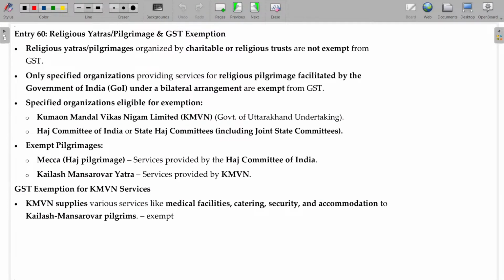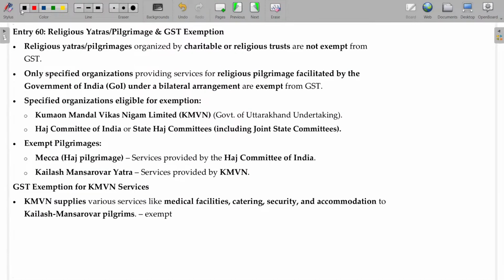60th entry. This is all about religious yatra and pilgrimages, like Hajj pilgrimage services, Kailash Manasarovar Yatra. These two services are most probably exempted. Especially Mecca and Hajj pilgrimage services provided by the Hajj Committee of India. Understand? So, Hajj Committee of India, and there may be private committees for arranging the pilgrimage services to visit Mecca.